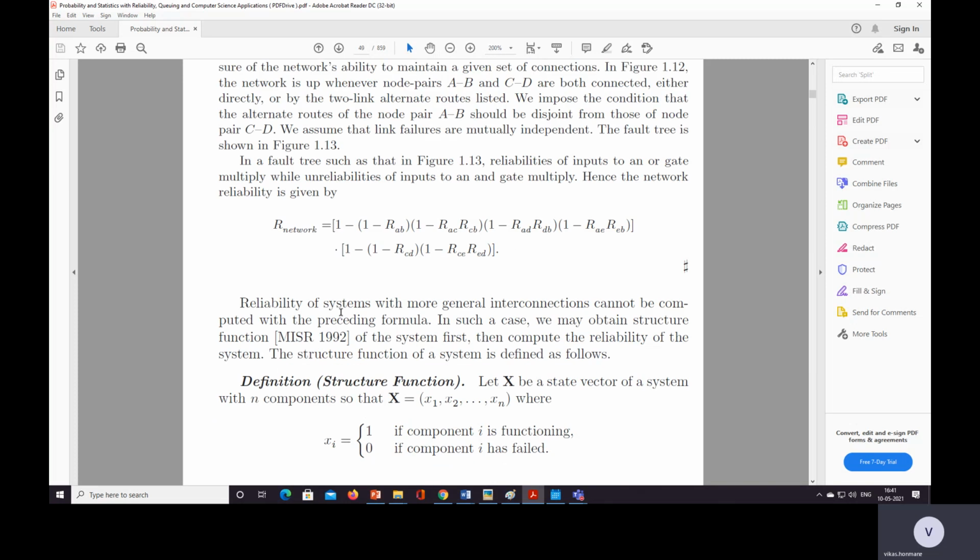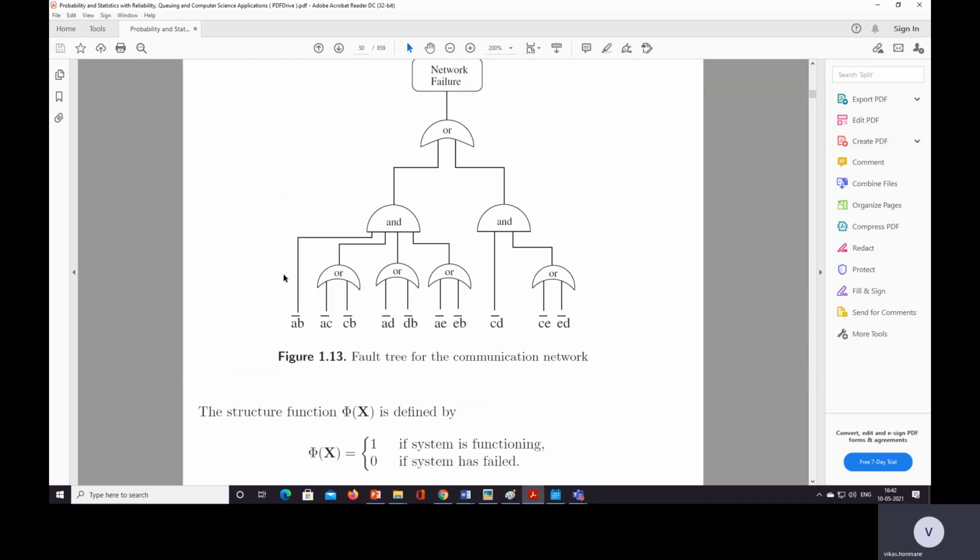In a fault tree diagram, reliabilities of inputs to an OR gate multiply, while unreliabilities of inputs to an AND gate multiply. So OR gate multiply and AND gate multiply. Hence the network reliability is given by this. We have to check how the reliability of the network is found.